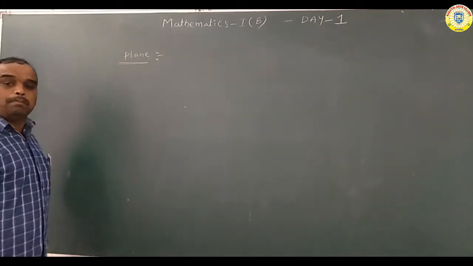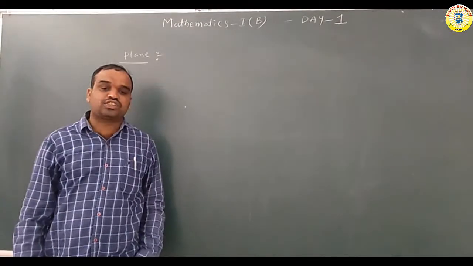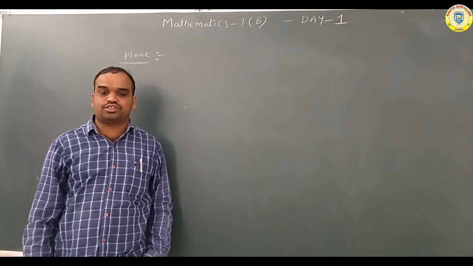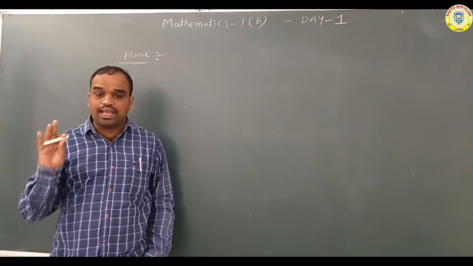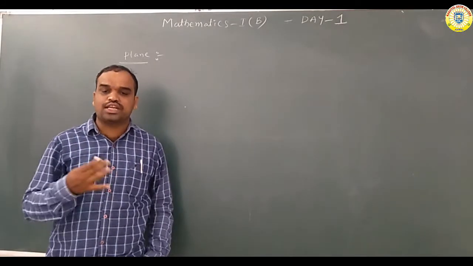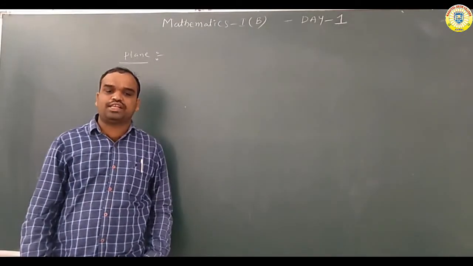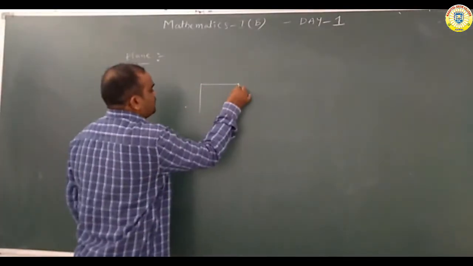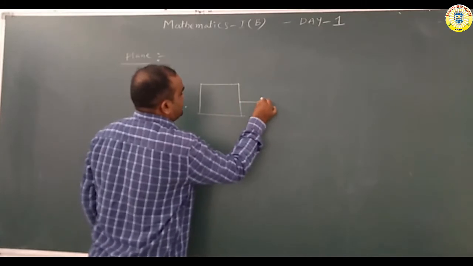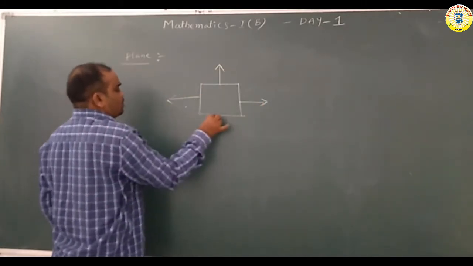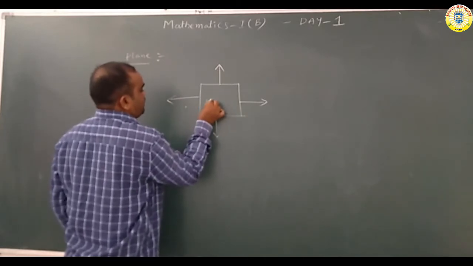Plane means plane is a flat surface with no thickness. It extends in all directions. Again repeating, plane is a flat surface with no thickness. It extends in all directions. Understand? Like this one, see here. Suppose this is the one plane. It extends in all directions. So this is nothing but which one, sir?